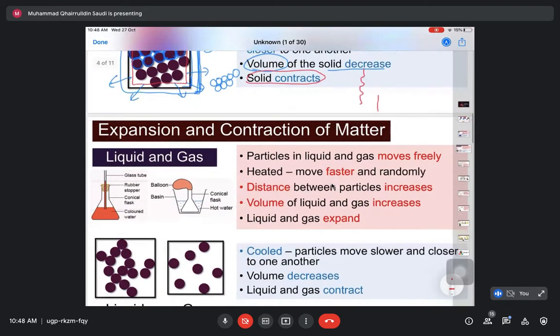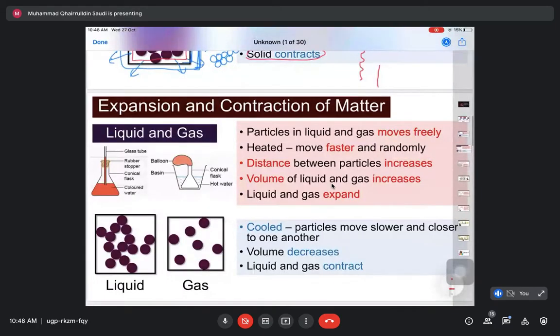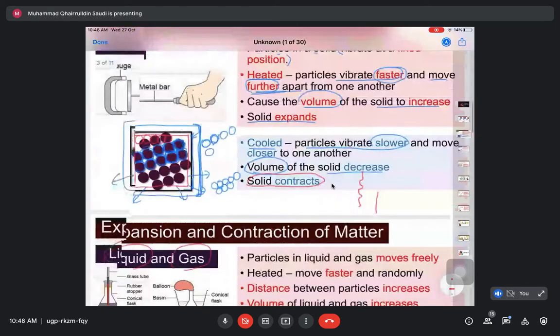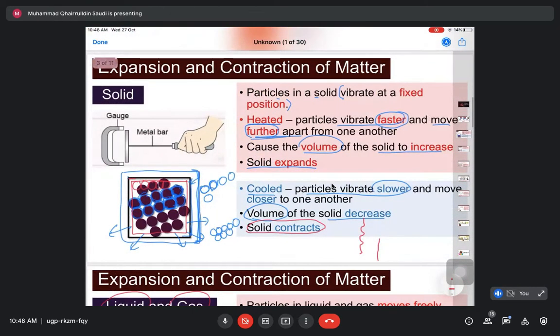So next one, we will see the expansion and contraction of liquid and gas. Sorry. Dekat gas yang tadi, solid tadi. The example will be this metal bar. Bila kita heatkan metal bar ni, mula-mula sebelum kita heatkan, this metal bar can fit into the gauge. Dia boleh masuk dalam gauge ni.